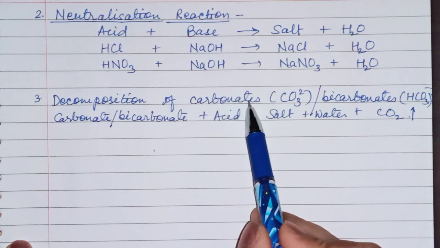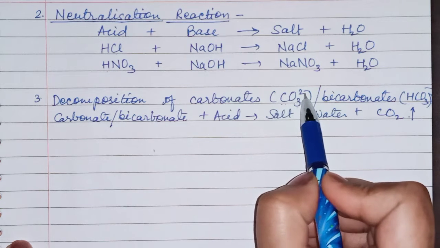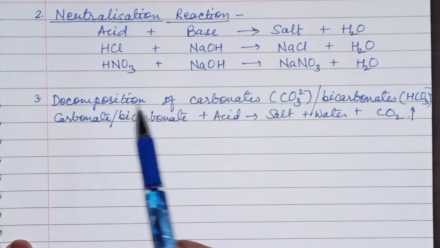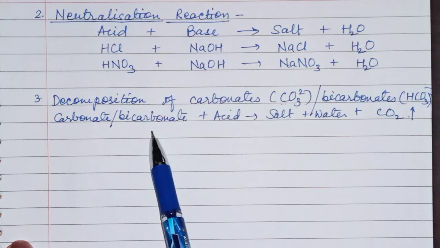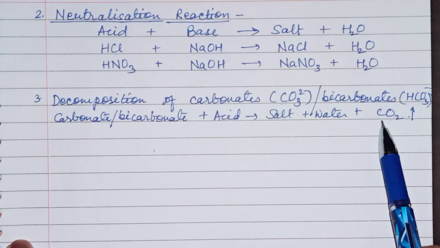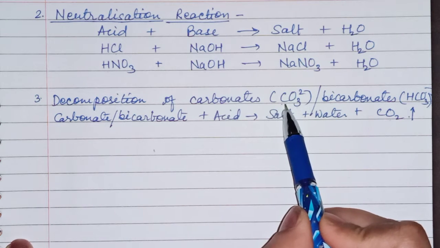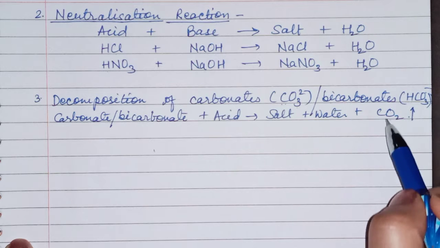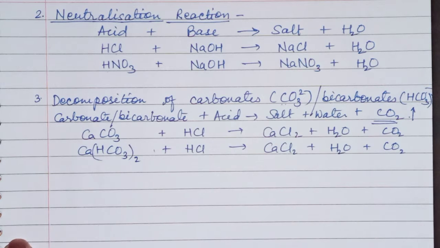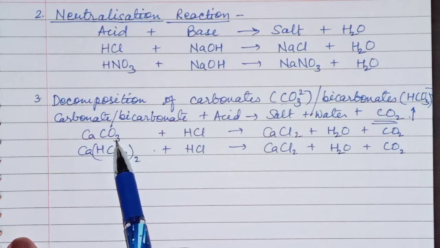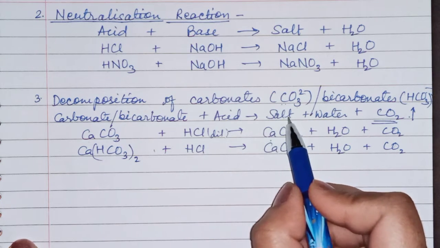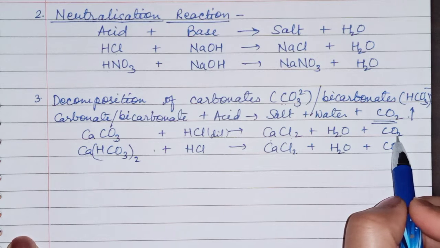Next is decomposition of carbonates. Carbonate is CO3 2-, bicarbonate is HCO3-. When carbonates or bicarbonates decompose in the presence of acid, they give salt, water, and carbon dioxide gas. Children, remember one point here: carbonates and bicarbonates on decomposition always give carbon dioxide gas. This is a very important point. An example is calcium carbonate. When it reacts with dilute acid, it will give calcium chloride, that is salt, and water, and carbon dioxide gas is released.